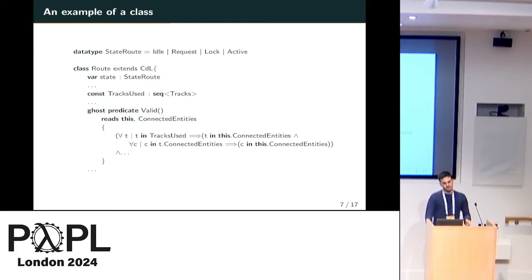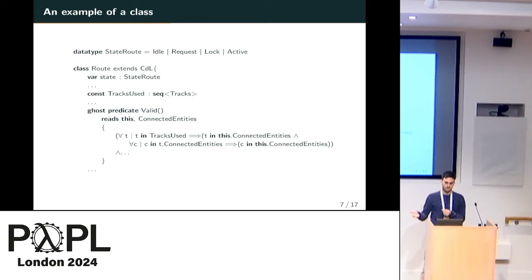As an example, here let's have a look at the root class. The root will have a variable state with value in a data type with 4 values. The root will use some tracks, so we have a sequence of tracks used by the root. And in the predicate valid, we see that we state that all the tracks used by the root are in